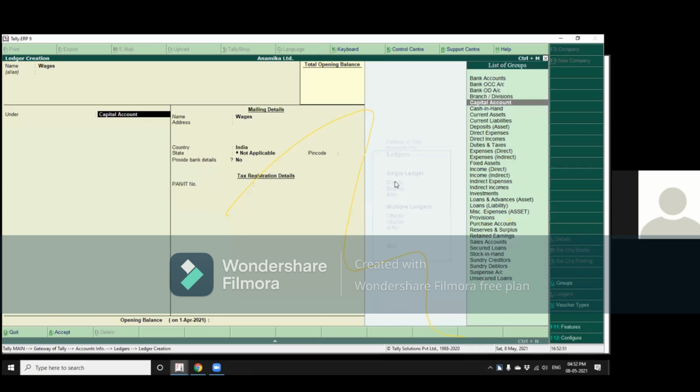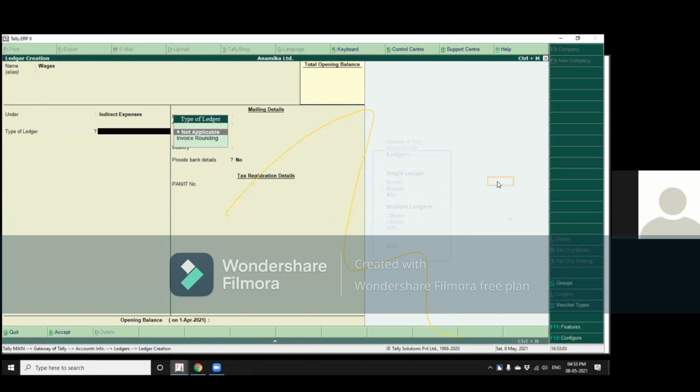Create. Indirect expenses. Indirect expenses. Home. Expenses. Now since I am on the key of expenses, I'll press left mouse button. Enter. PC cursor.